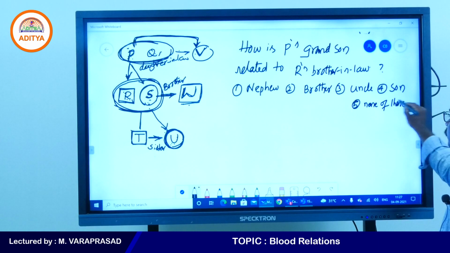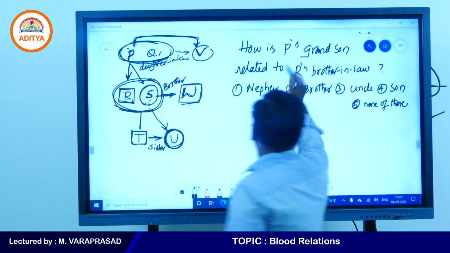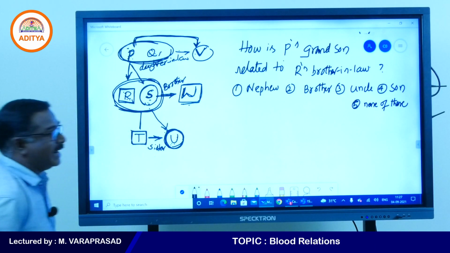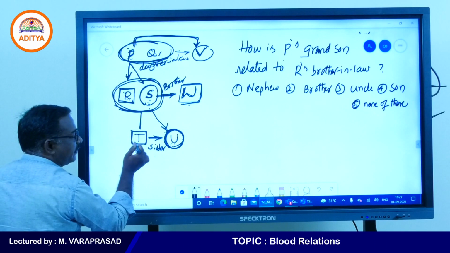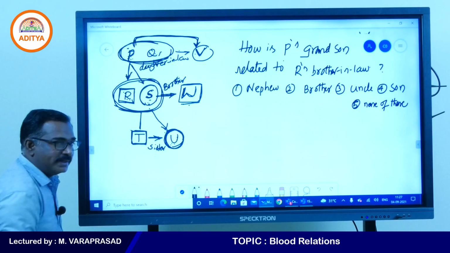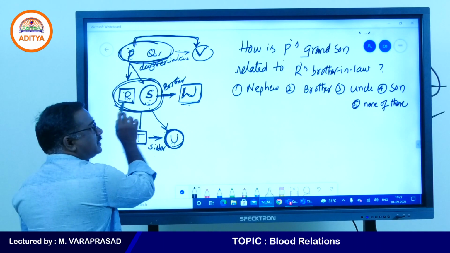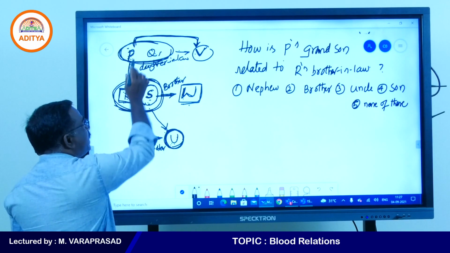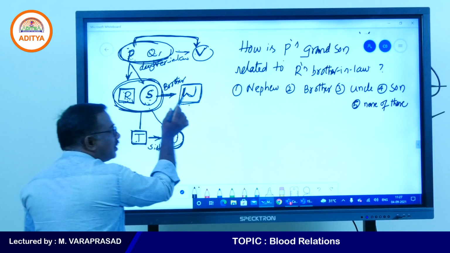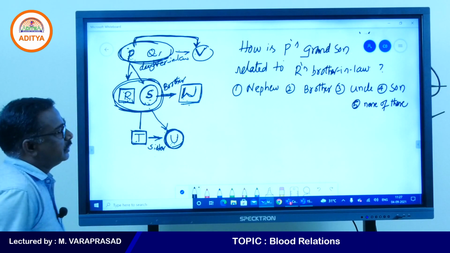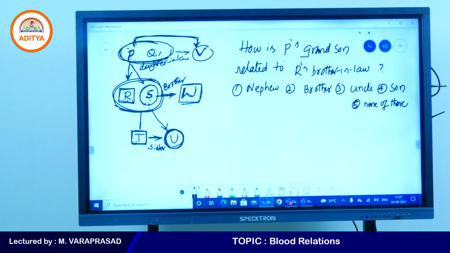What answer will you get for this question? How is P's grandson related to R's brother-in-law? P's grandson means T. Shreya, uncle is correct only, right? If they mentioned, you need to write maternal or paternal. Very good. Many are writing nephew, very good.